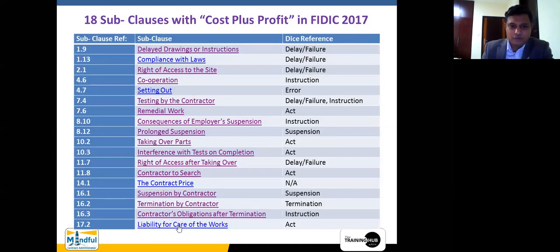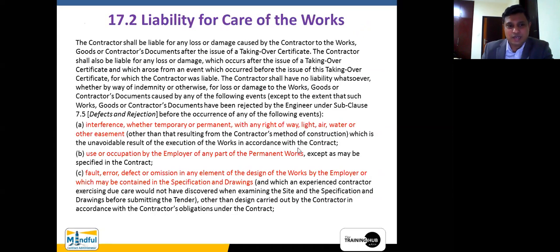Then the liability for care of the works. This is also an act. The contractor has a huge liability for the care of the works that he has done. You know that when tiling has been done, you have to protect it. When concrete has been done, the contractor has to do curing in order not to develop any cracks, in order not to be detrimental to the strength gain of the concrete. All these things are there, right?